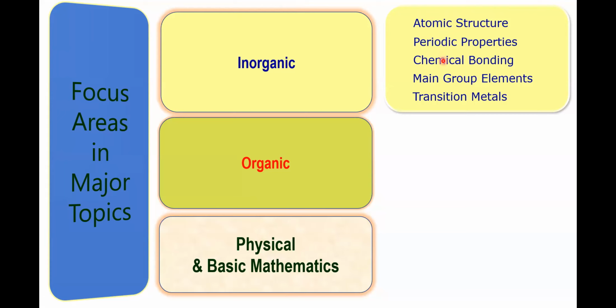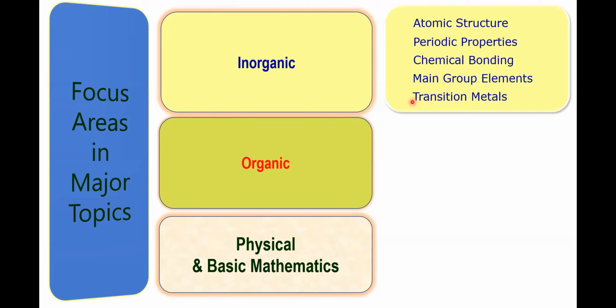In chemical bonding, focus more on the shapes of molecules, bond angles, then bond strengths, lattice energy, then crystal structures like sodium chloride, cesium chloride, etc. Then hybridization also. In main group elements, mostly questions will come on the properties of important elements like phosphorus, sulfur, nitrogen, etc. So focus on the compounds, their structures, their properties, etc.